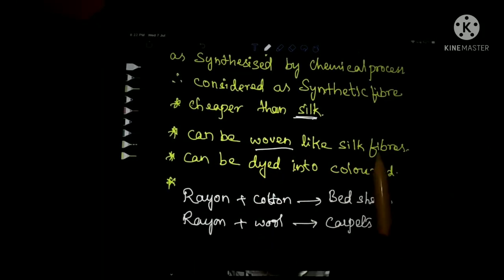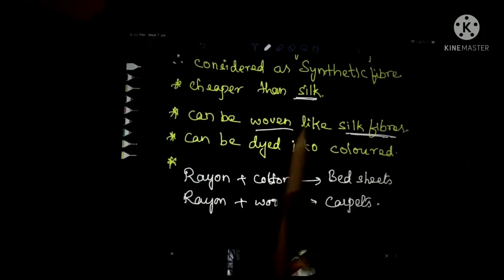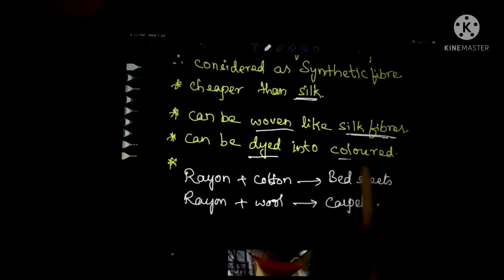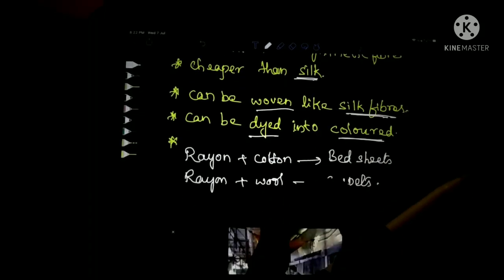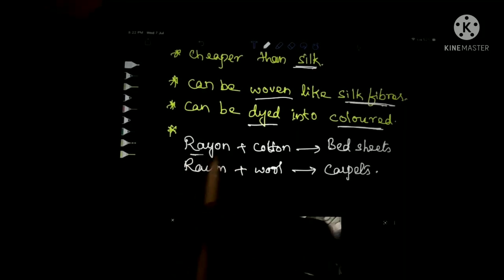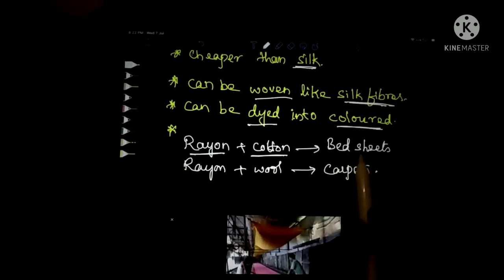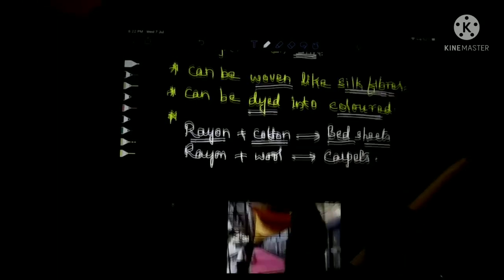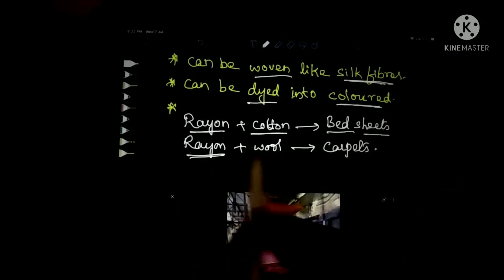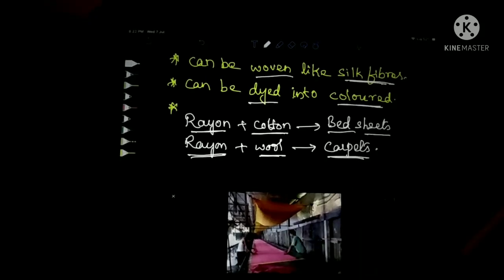It can be woven like silk also. It can be dyed into wide varieties of colors, means it can be colored. And when this rayon is mixed with cotton, it can be used for making bed sheets. And by mixing rayon with wool, carpets can be made.